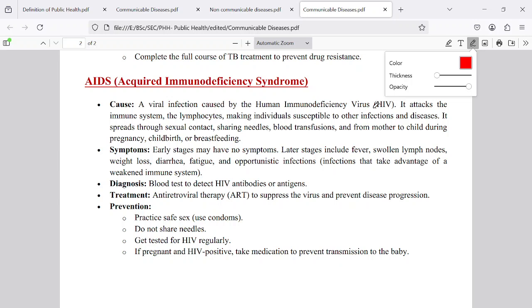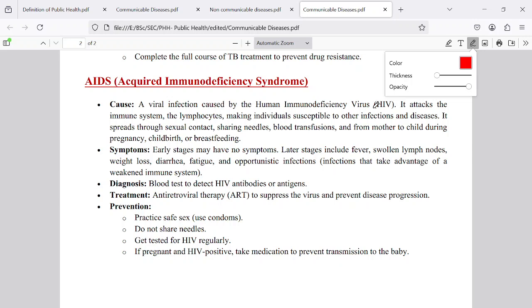The disease may not be transported directly from the mother to the baby, but if she gives milk to the baby, the virus may be transmitted. So HIV mothers should be very careful in this case.